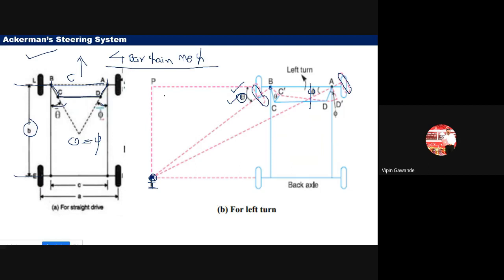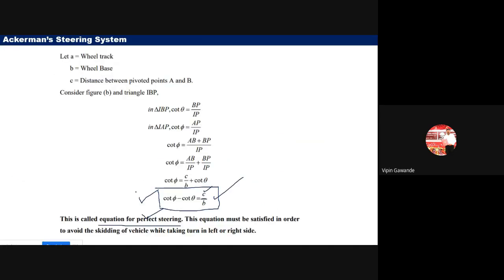I hope you understand what you have to remember here. Whenever we are taking a turn on a curved road, the angles theta and phi must come in proportion. When they do, our vehicle satisfies the equation for perfect steering, which is provided by the Ackermann steering system.